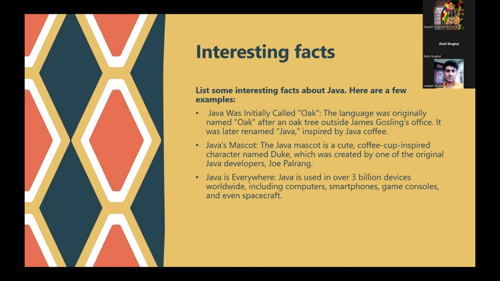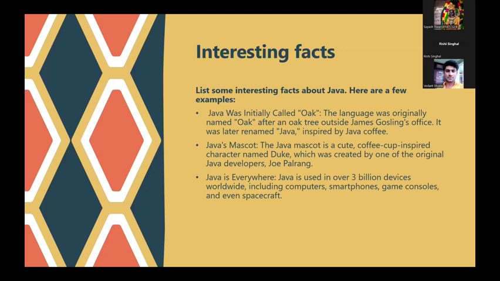Java mascot. The Java mascot is a cute coffee cup inspired character named Duke, which was created by one of the original Java developers, Joe Palrang. The mascot is the symbol used to introduce and represent Java. It is a cup in which there is a small leaf. This mascot was developed by one of the friends of James Gosling, and he introduced this particular thing.